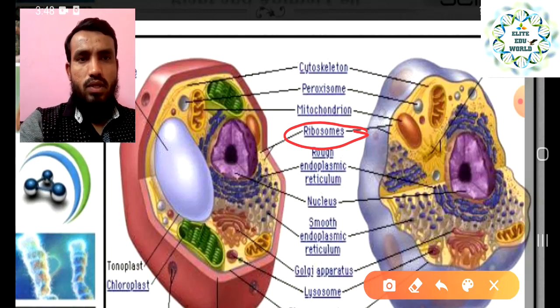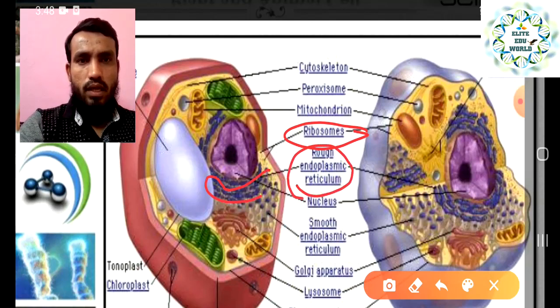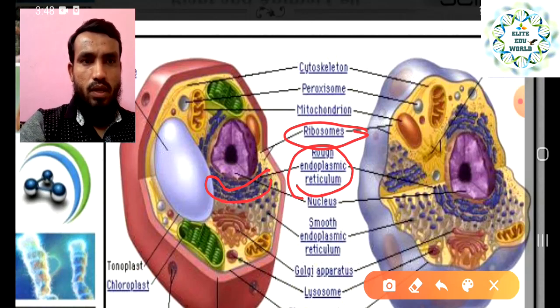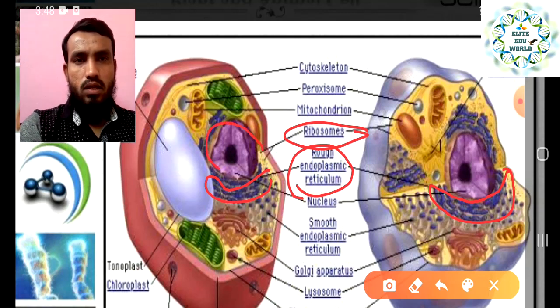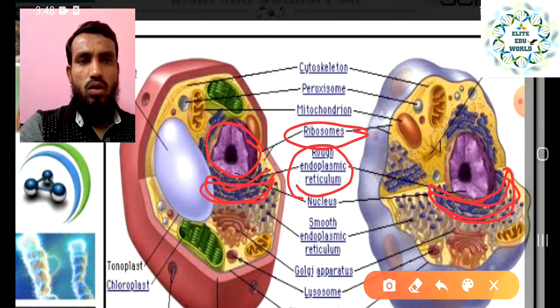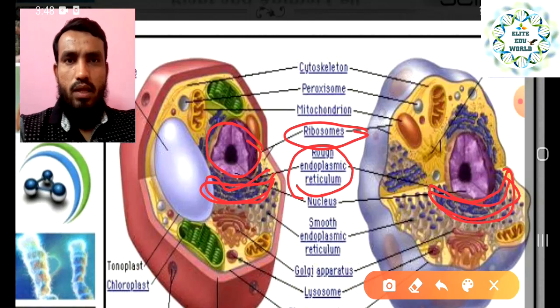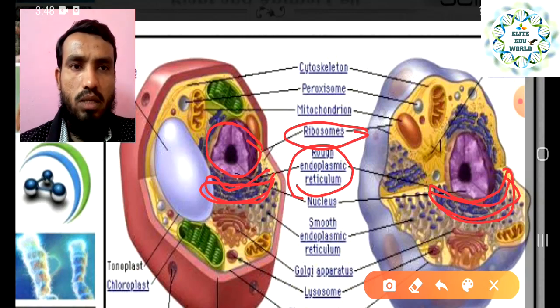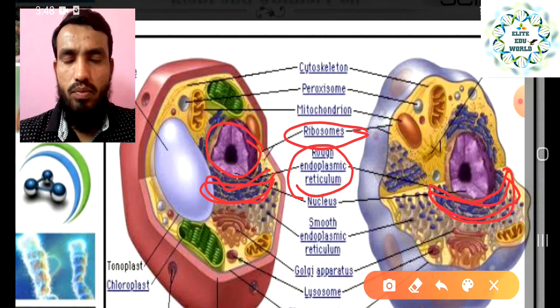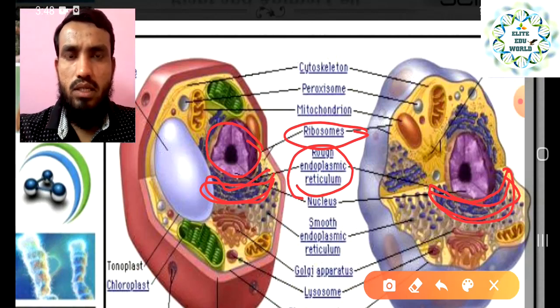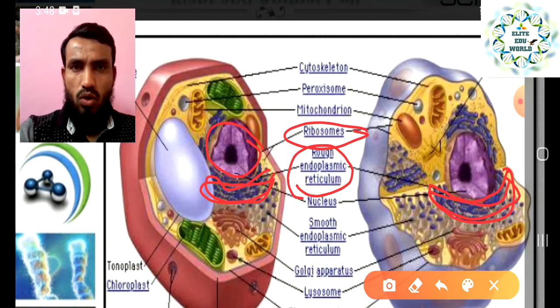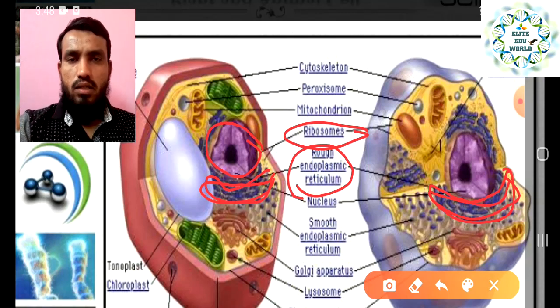Then we have seen rough endoplasmic reticulum in our previous slides. This area is called rough endoplasmic reticulum, which is attached to the nuclear membrane. This is our nucleus, so this part, nearly attached to the nucleus, is called rough endoplasmic reticulum. Actually there are two types, rough as well as smooth endoplasmic reticulum. The actual function is the packaging of material for movement, and it also allows the transportation of material inside the cell.